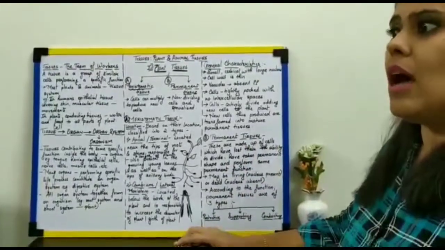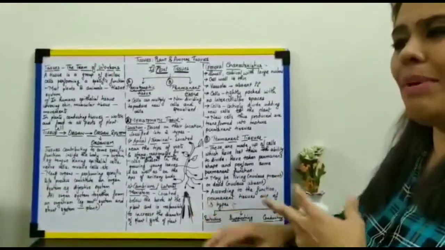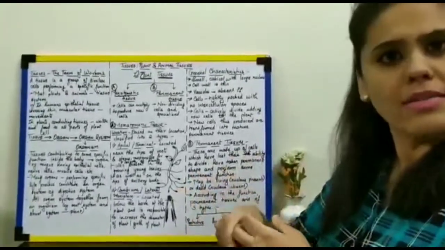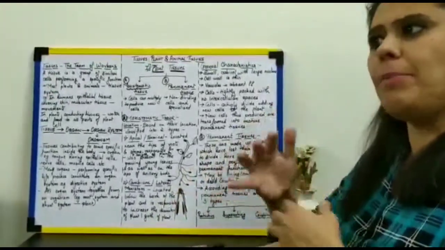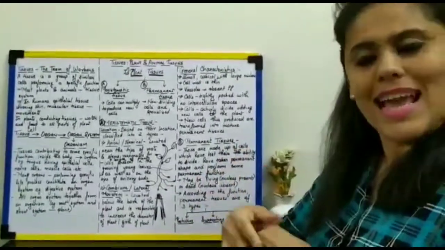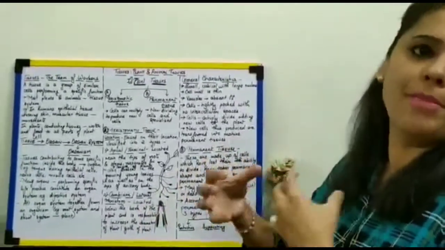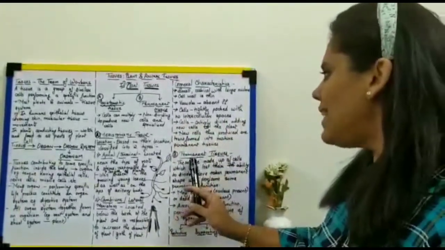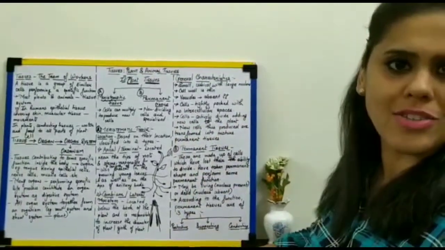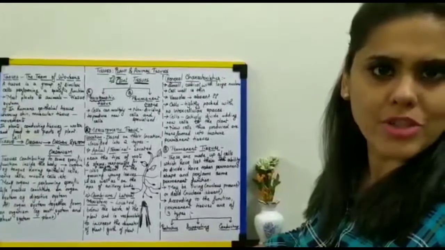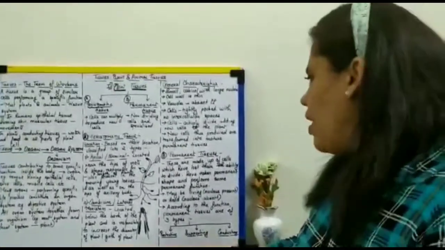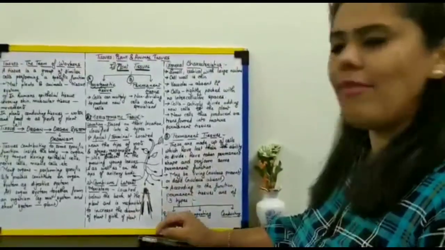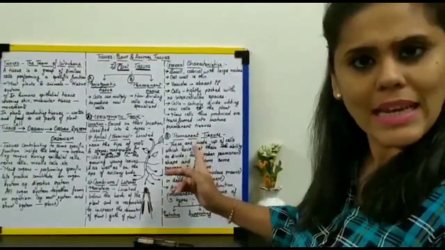That means when new cells keep being added to the plant body, somewhere they stop the process of cell division and take up a permanent function, thereby getting converted into the second type of tissue, that is your permanent tissue. I will be continuing the permanent tissue topic in the next